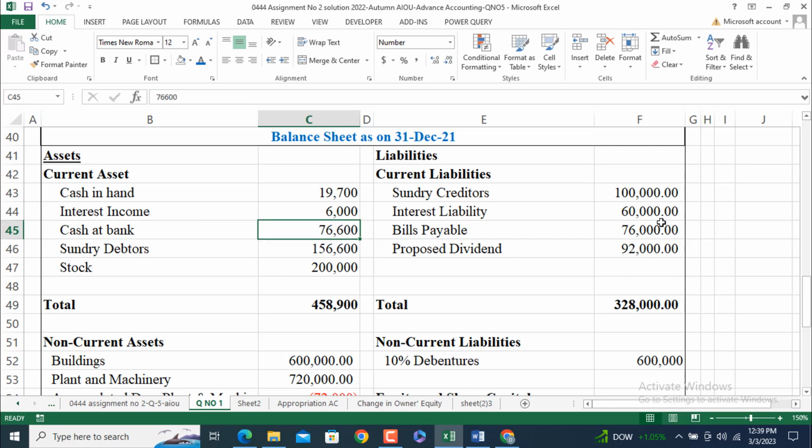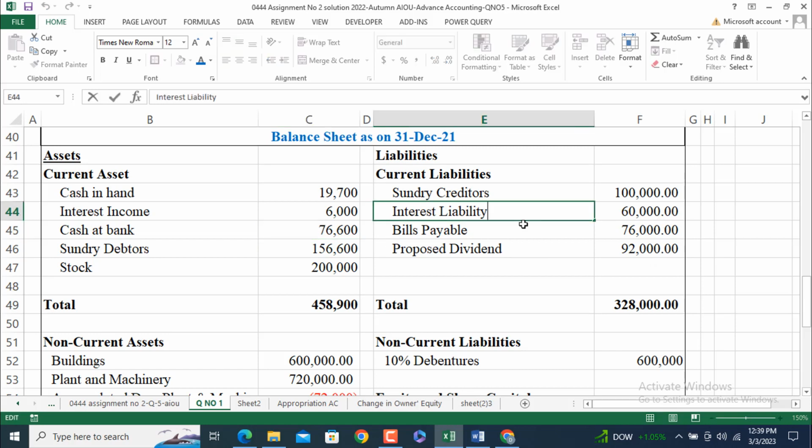So here interest liability against 10% debentures.